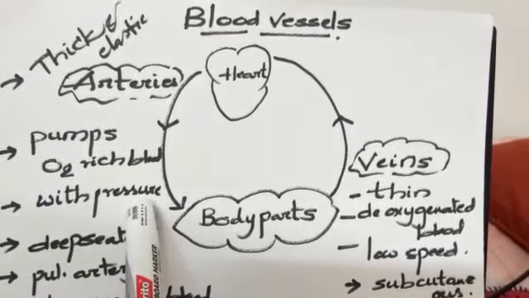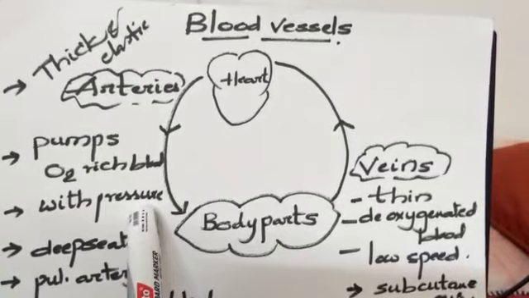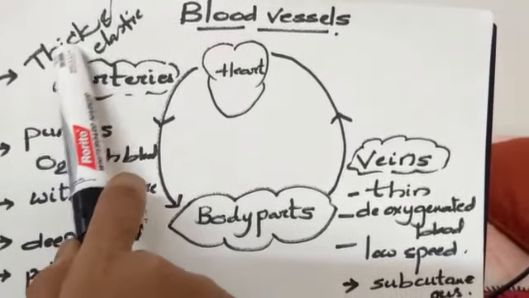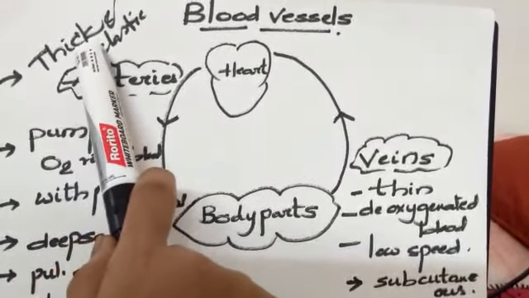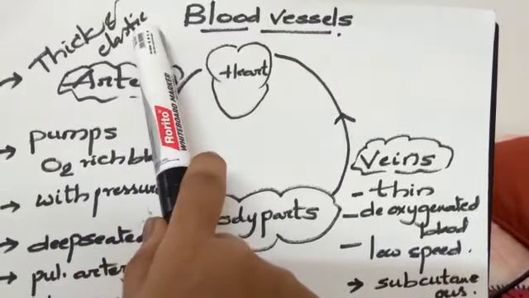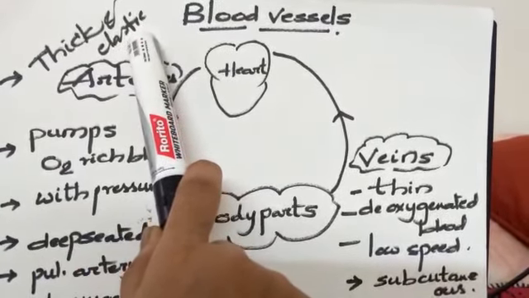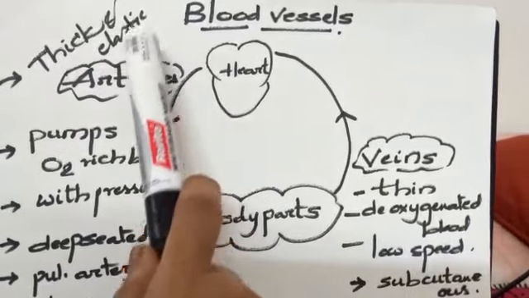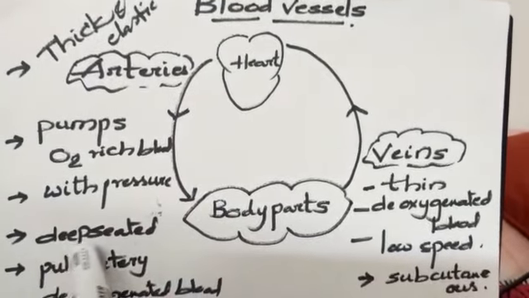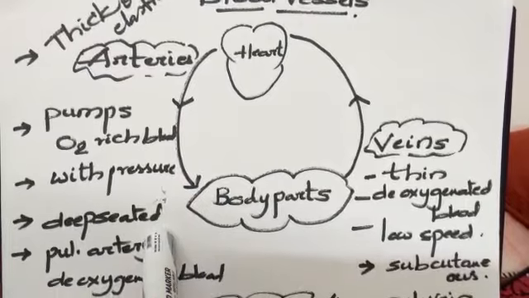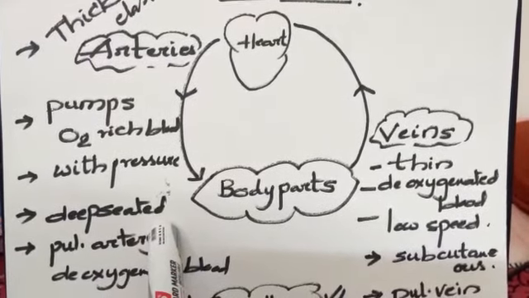It circulates with high pressure, so the walls of arteries are thick in nature and elastic in condition for flexibility of movement. These arteries are also deep seated in our body.